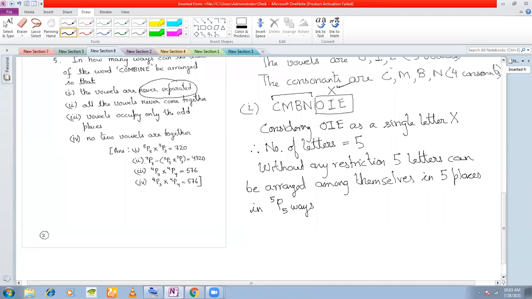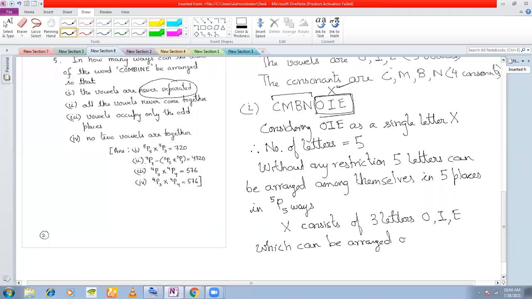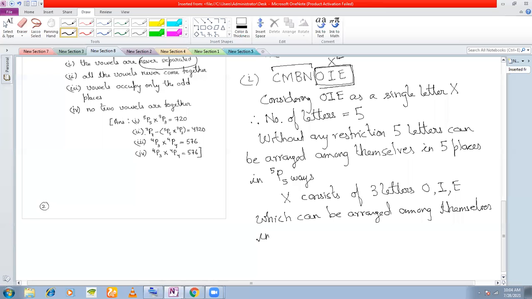Now see, the X is a letter that we have considered OIE as a single letter, right? Now X consists of three letters, OIE, which can be arranged among themselves in three places, in how many ways? 3p3 ways, right?